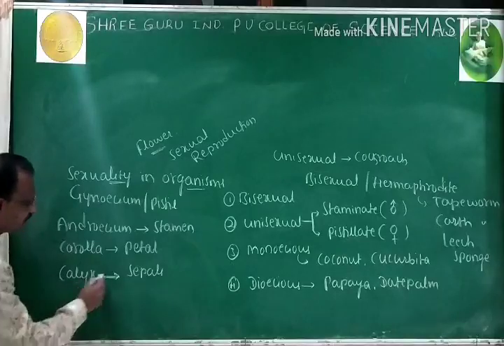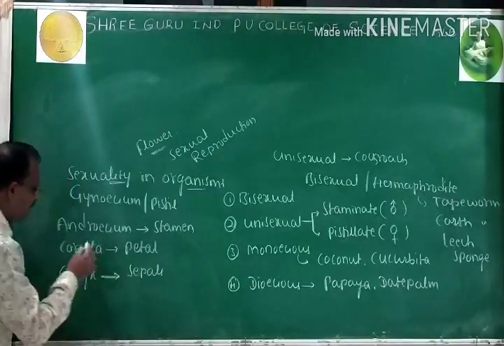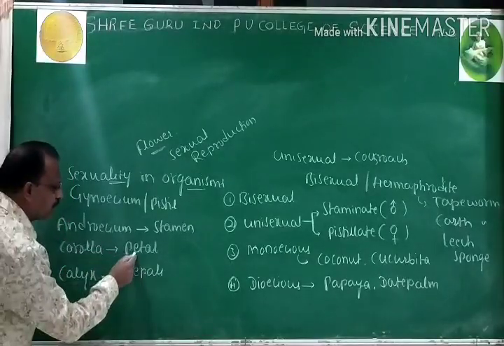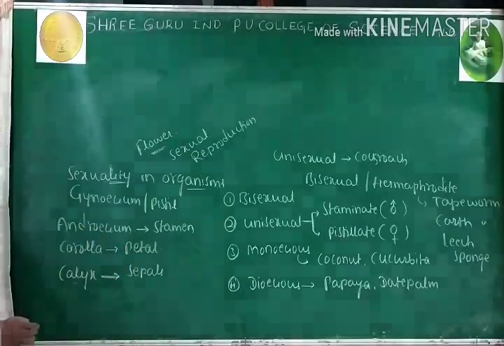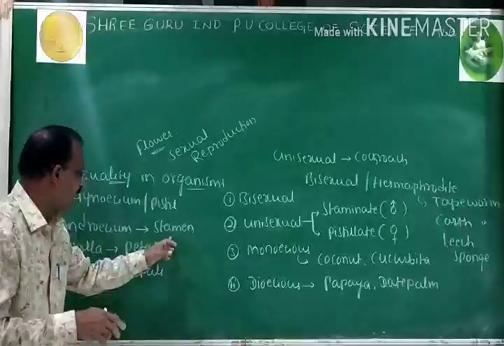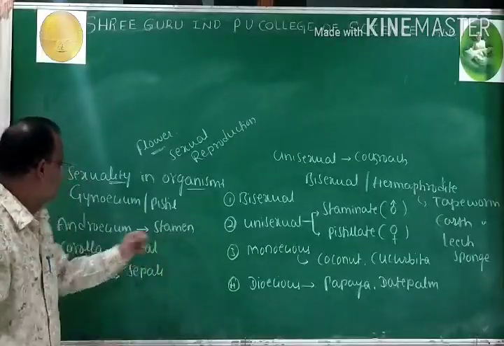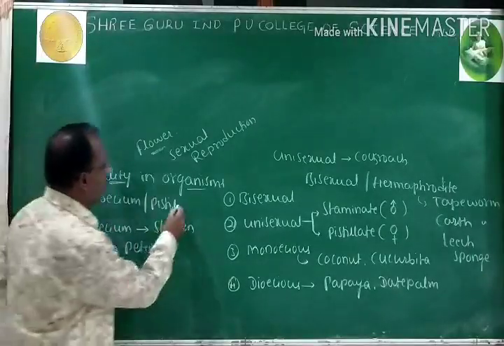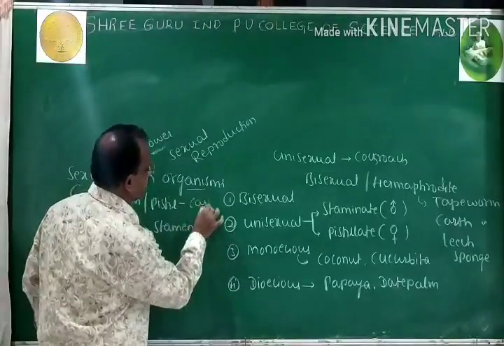Members of the calyx are called sepals. Members of the corolla are called petals. Members of the androecium are called stamens. Members of the gynoecium are called carpels.